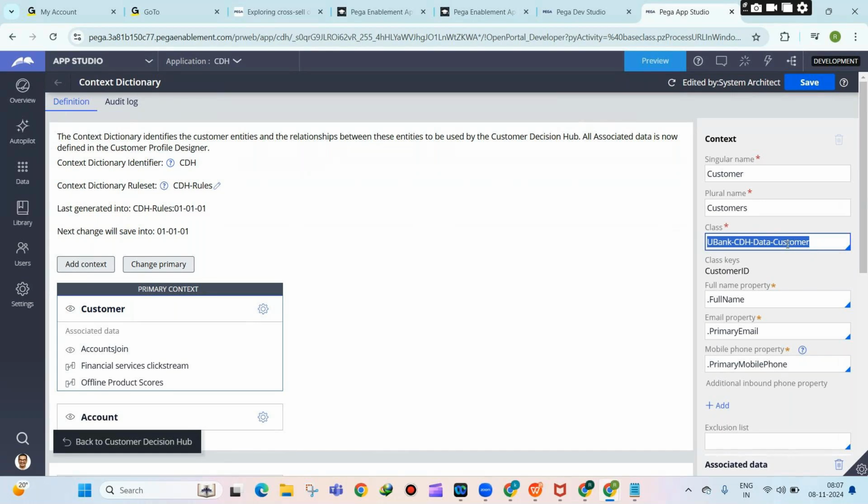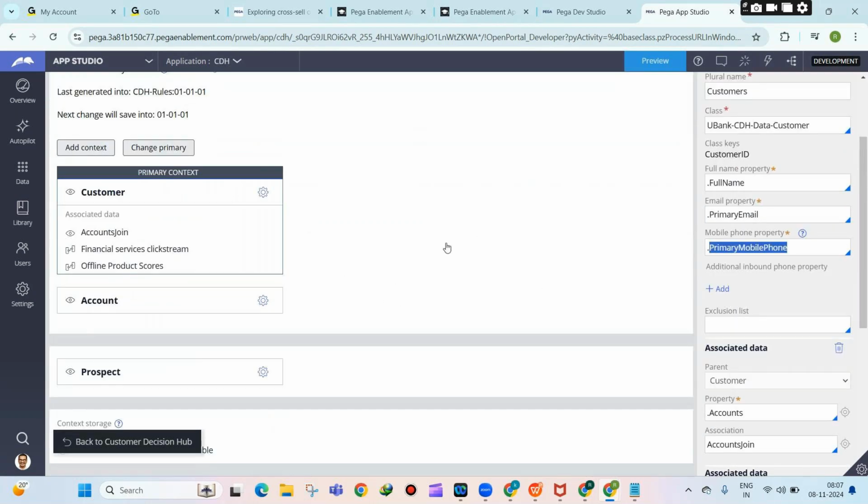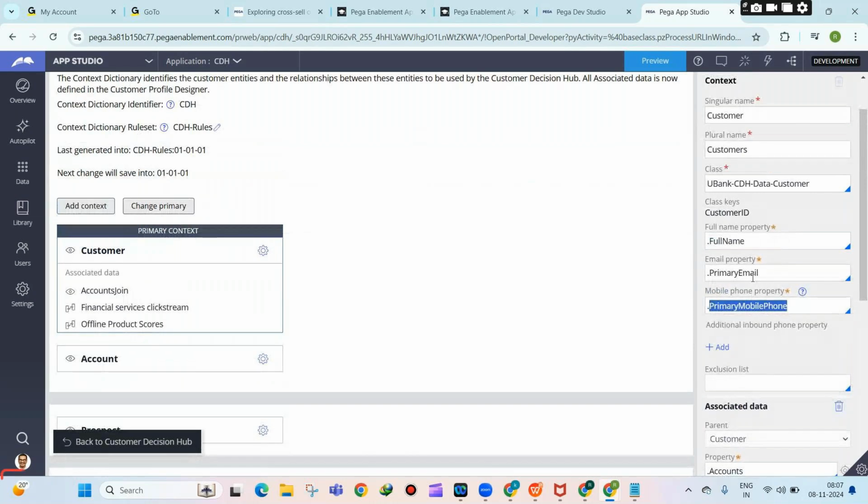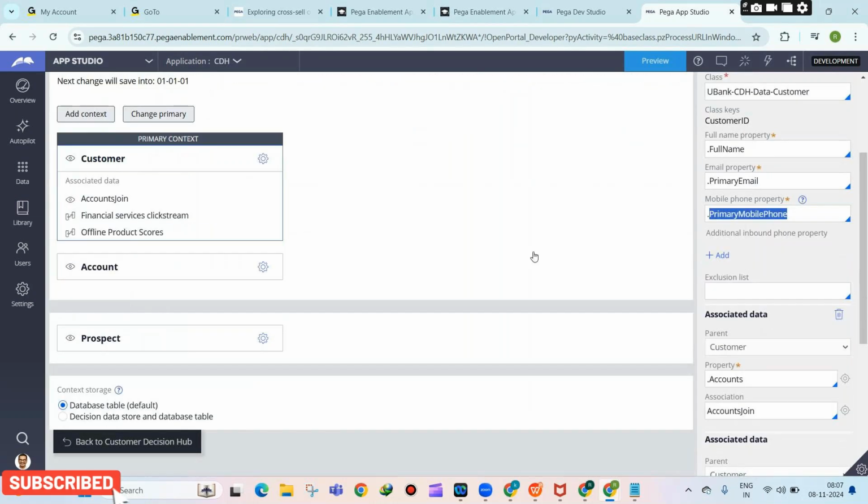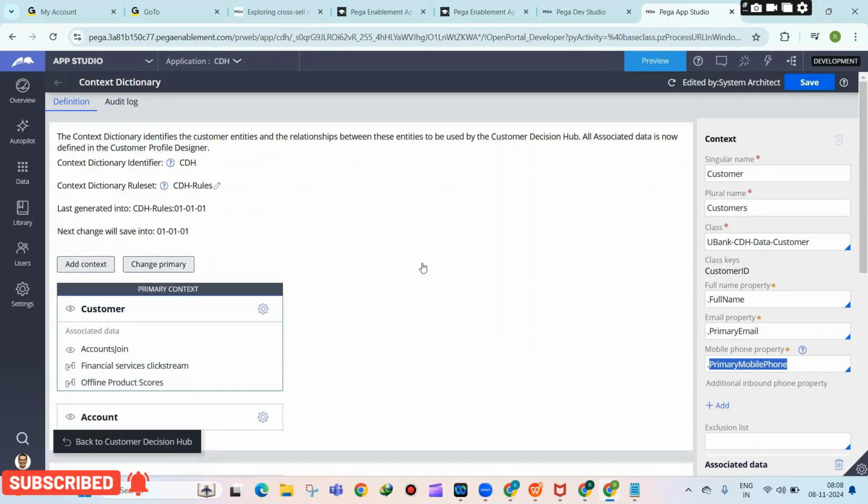Then, to which email ID do I need to send? It will consider this property in this table to send the emails. If you say send SMS to the customers, it will take the customer records from this table and consider this phone number property value for sending the SMS. That is the purpose of configuring the context dictionary, where you define all the audiences, in which table they are present, and which property holds the phone number and email ID of those people. You configure it one time and Pega Marketing will take the information from this place.